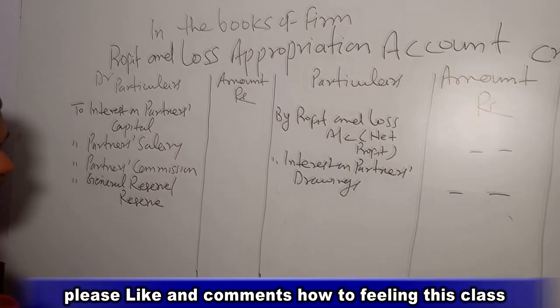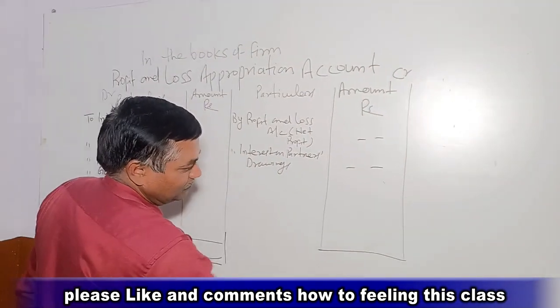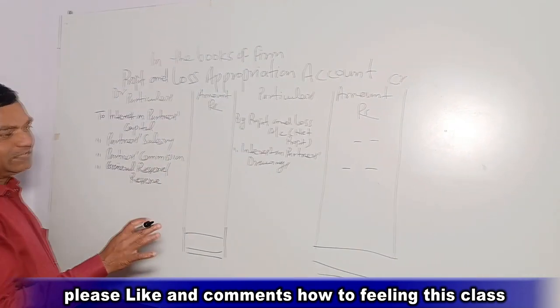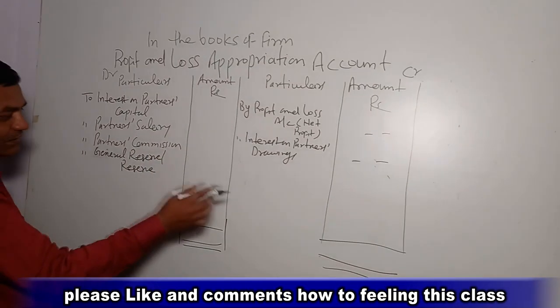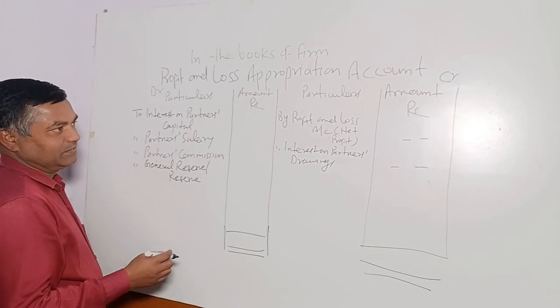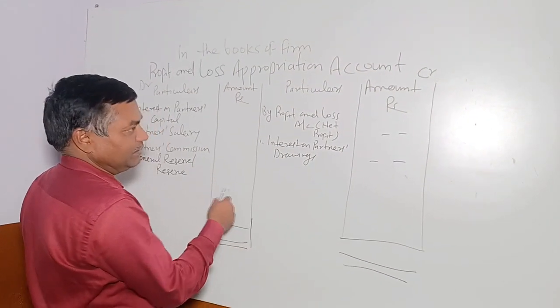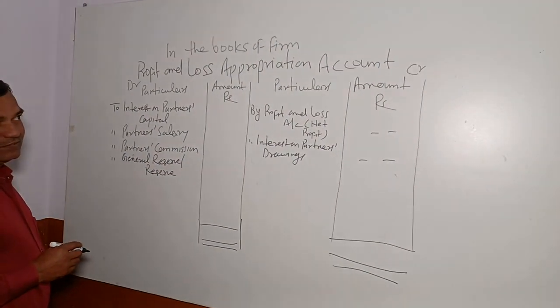After that we will see the totals. After recording these transactions, there will be three conditions. Total of debit is equal to total of credit. Sometimes total of credit is more than total of debit. Sometimes total of debit is more than total of credit. If total of credit is more than total of debit, the excess of credit over debit will be divisible profit.